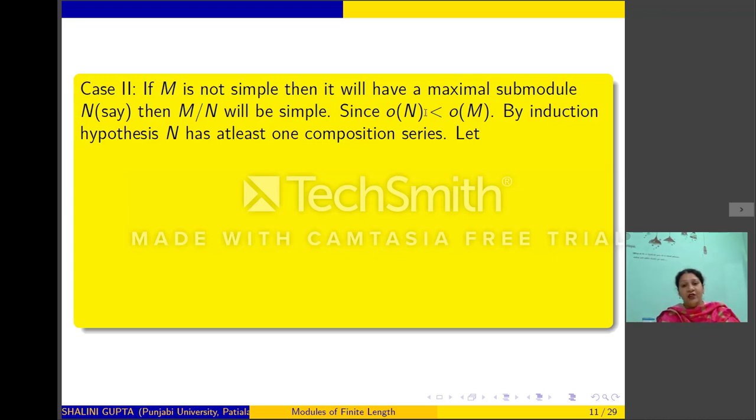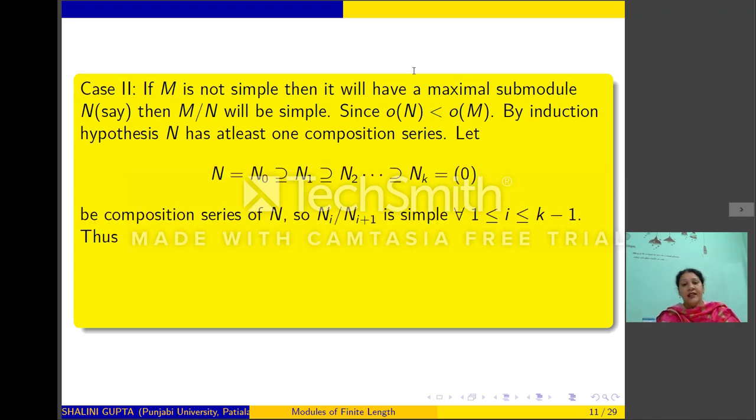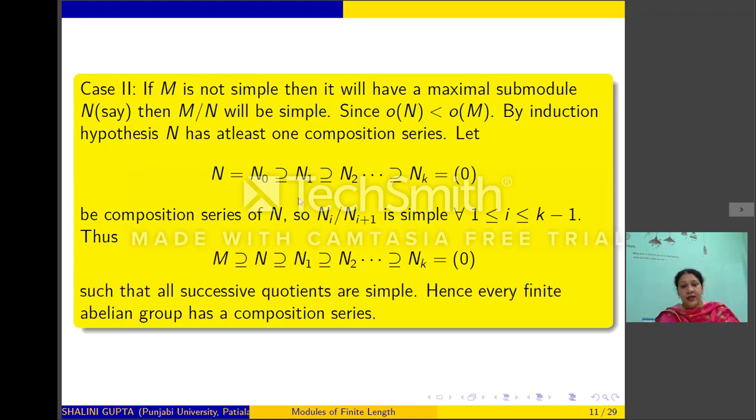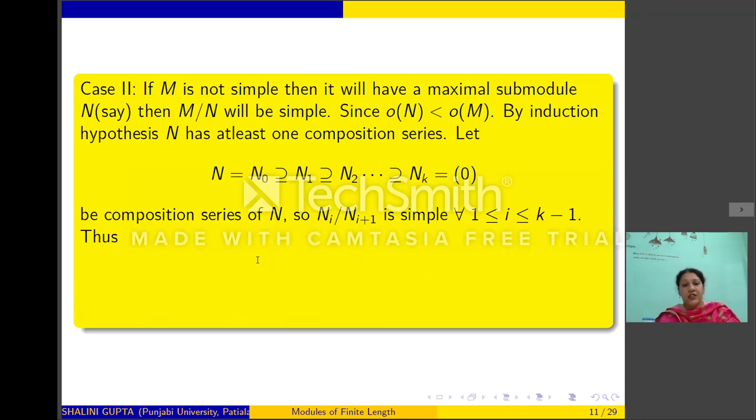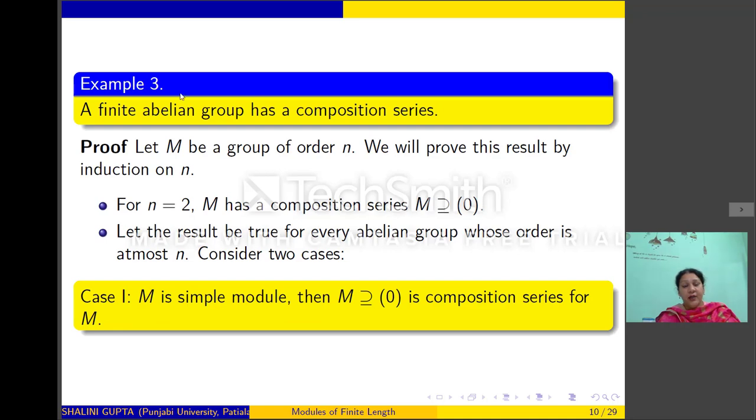So by induction, N will have a composition series, and let that composition series be given by this. Since N is a maximal submodule of M, if we add one more term, namely M, to this series, then this will be a composition series of M, because M mod N is simple and the successive quotients of this series are simple because of this. So thus we have obtained a composition series for M, and we have shown that any finite abelian group has a composition series.